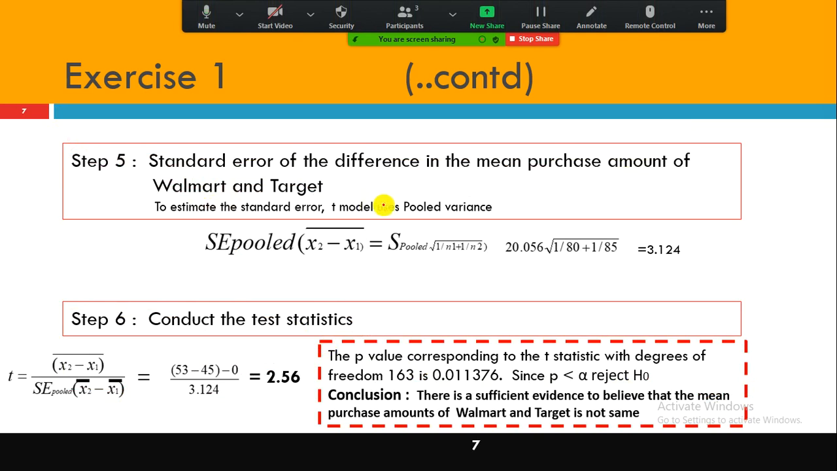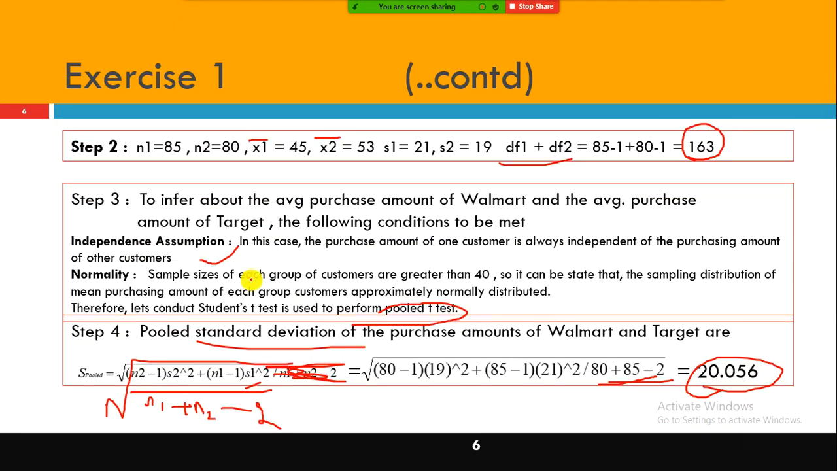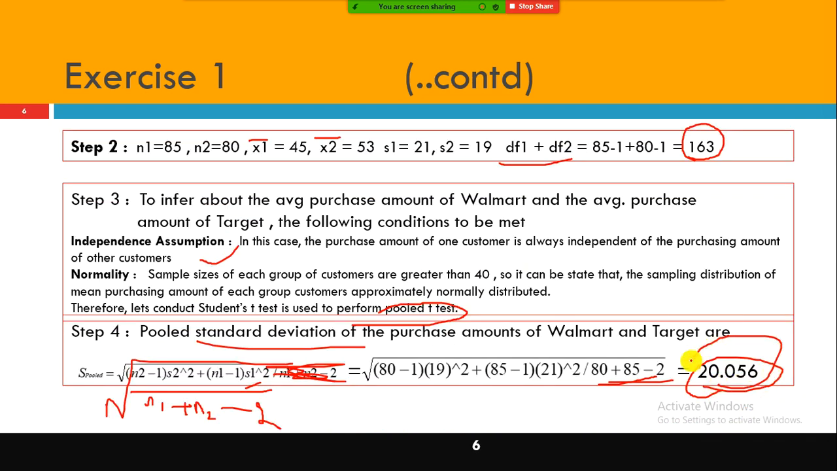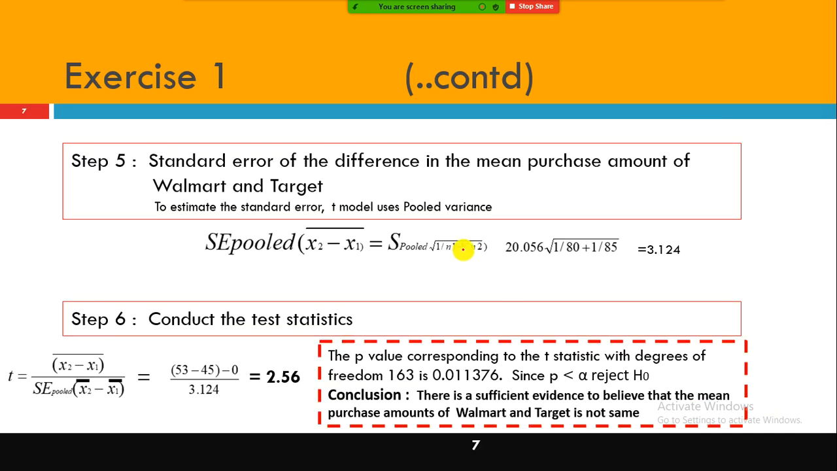The next one is the standard error of the difference in the mean purchase amount of Walmart and Target. For this, we already computed the pooled standard deviation, right? You need to multiply the pooled standard deviation, 20.056, with the square root of 1 divided by n1 plus 1 divided by n2 to get the standard error. So 20.056 into square root of 1 divided by 80 plus 1 divided by 85, you get 3.124.